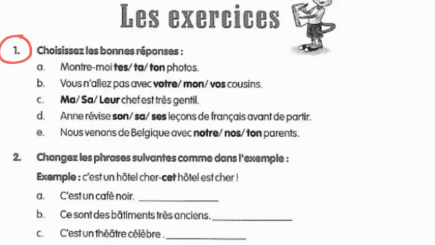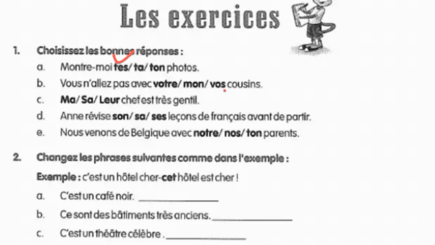So our first question is choisissez les bonnes réponses. That means you have to choose or take the correct answer. Here three options have been given to you and these three are the possessive adjective. We have already completed this topic in our introduction video. Here the noun is photo, that is plural. So here the answer is gonna be te, because it's plural.